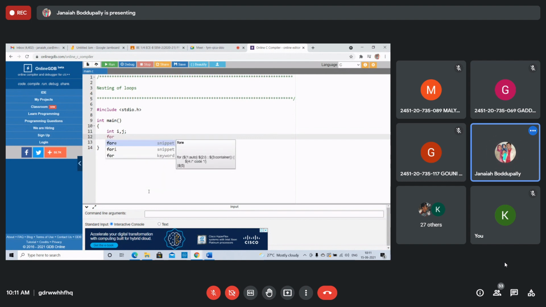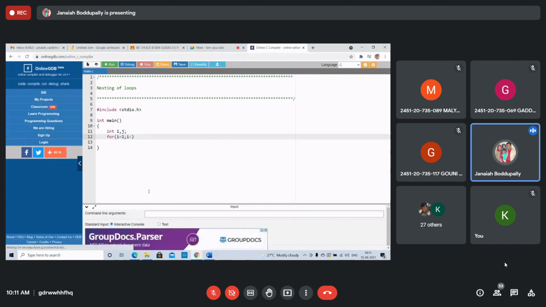For i equals 1; i less than or equal to 3. I'm taking 3 rows: 1, 2, 3. i plus plus, increment that.